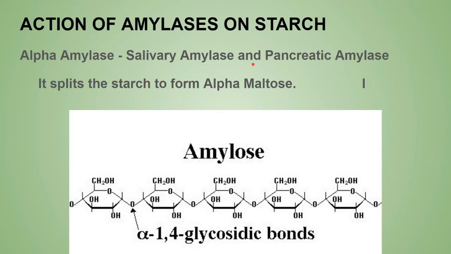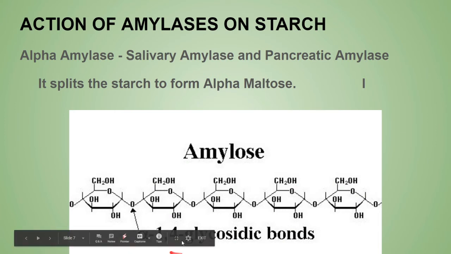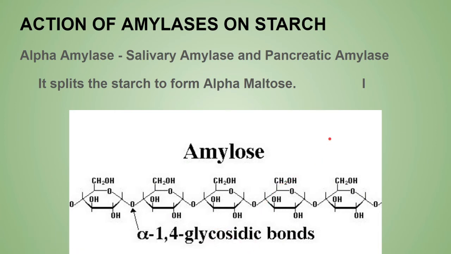We have mainly two types of amylase, alpha amylase and beta amylase. Alpha amylase is present in saliva, as salivary amylase, and as pancreatic amylase. This alpha amylase will split the starch into alpha maltose, forming alpha maltose at the end. It mainly acts on the alpha 1,4 glycosidic bond only, not on the alpha 1,6.